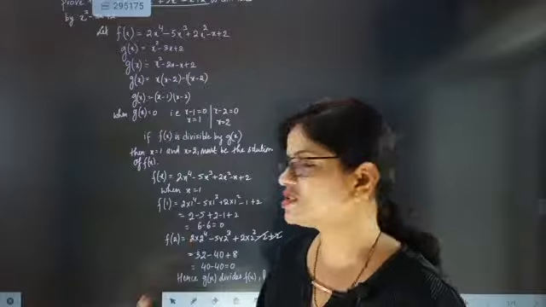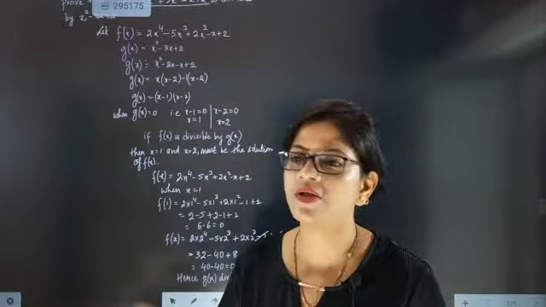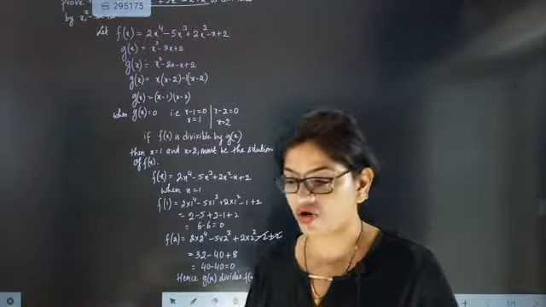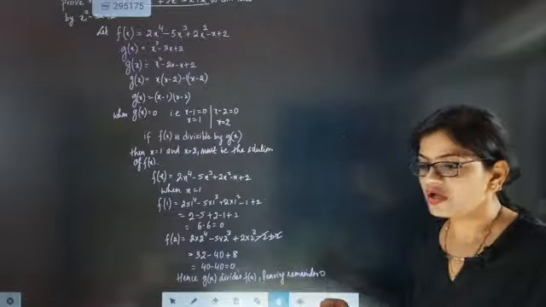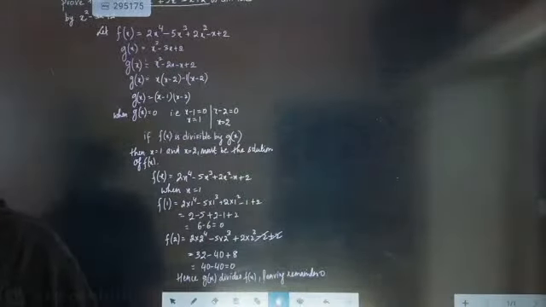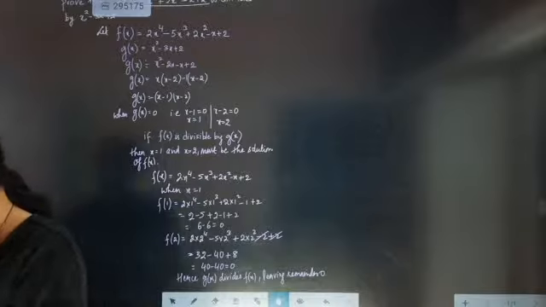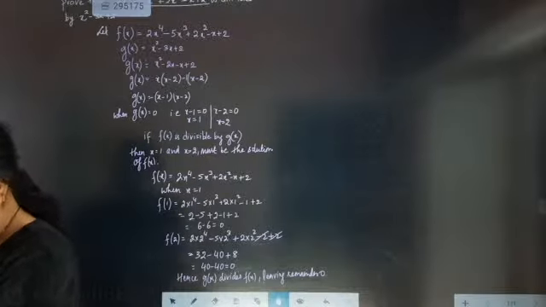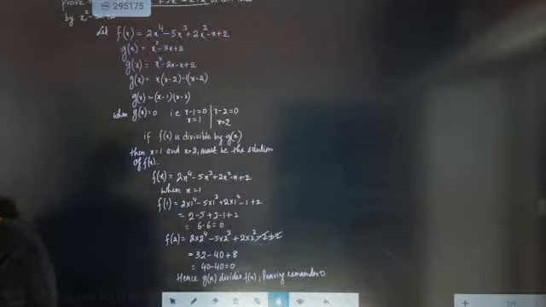So both the solutions satisfied, that means 100% f of x is divisible by g of x, leaving remainder 0. I hope everybody understood this point. Shall we go for some other typical questions? Some very typical polynomial questions I am doing.